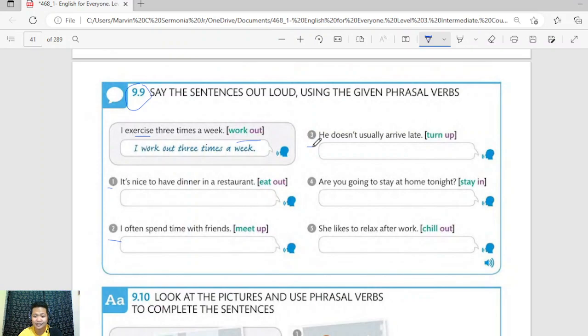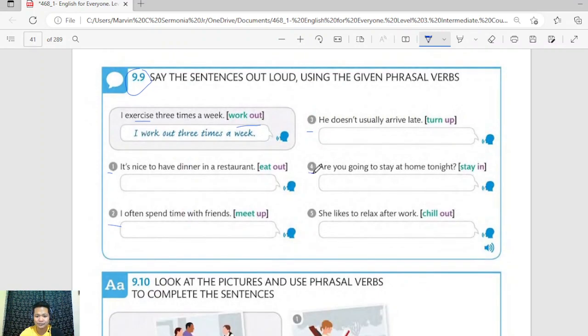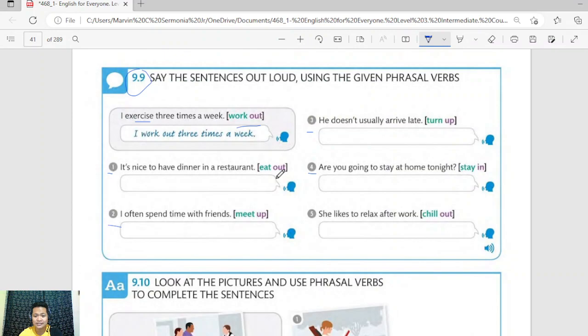He doesn't usually turn up late, okay? Because turn up means arrive. We studied that in the reading section a while ago, right? Okay. Now, what about number four? Are you going to stay at home tonight?